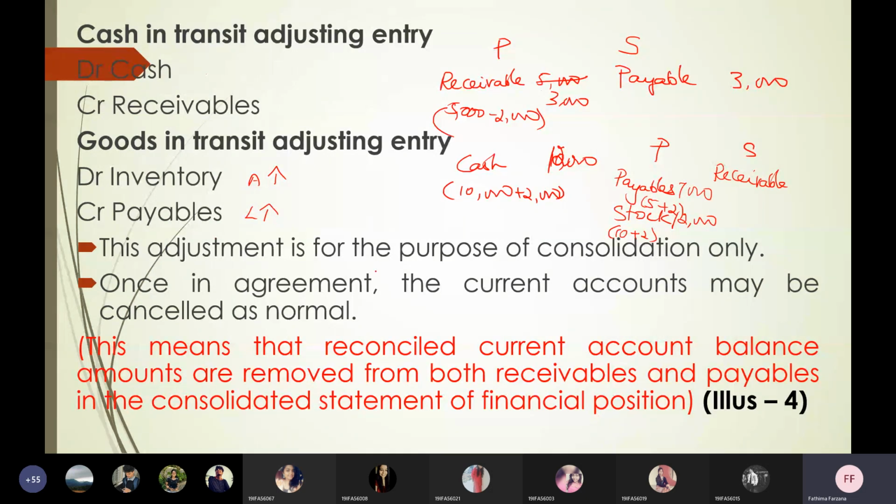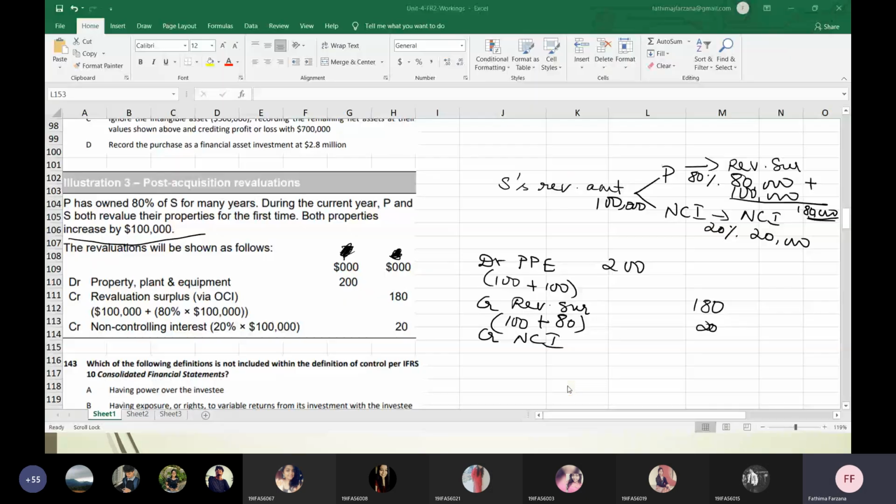This adjustment is for the purpose of consolidation only. After doing this adjustment, you have to cancel the current accounts. Current accounts always need to be cancelled between the parent and the subsidiary. This red line is a note which is given. We'll be seeing illustration 4 maybe in the next class as a continuation. It means that the reconciled current account balance amounts are removed from both receivables and payables in the consolidated statement of financial position. How it is done, we'll see in illustration 4.